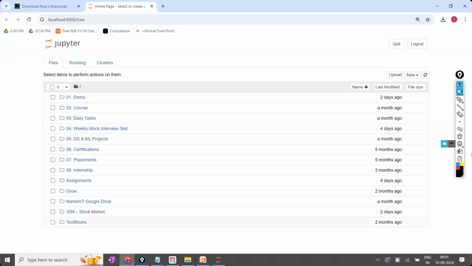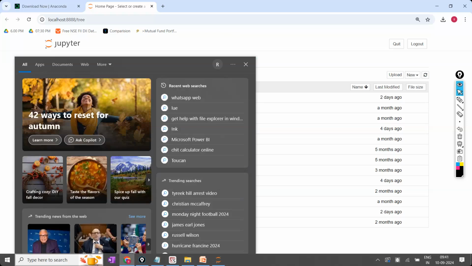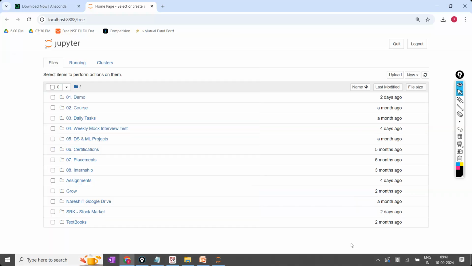Now, what are the user interfaces you are having? So it is going to open in the default web browser, and once it opens you are going to get it like this. Now here what you have to do is, sir, here some folders are visible now. What are these folders? Wherever you have installed, whatever is there in that particular folder, it will be visible.